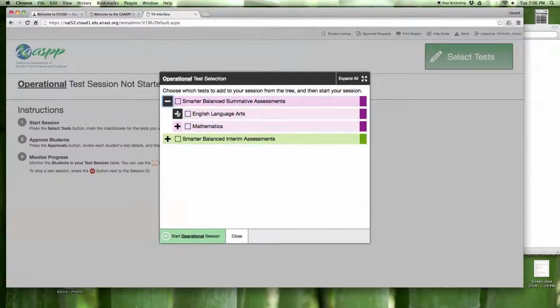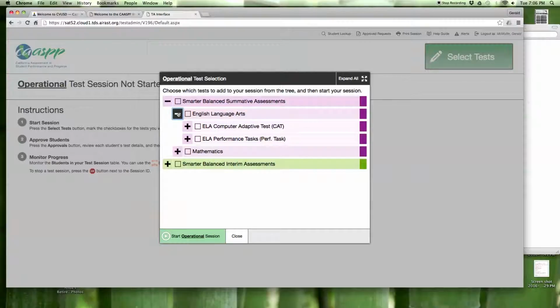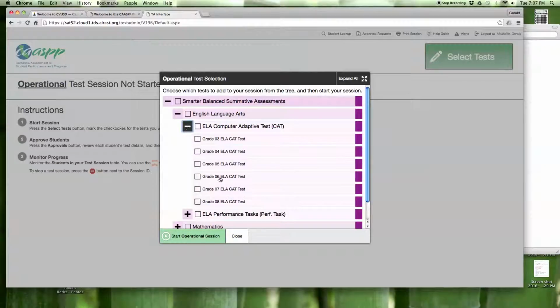So if I want to administer the English Language Arts test, you could see now I've got the CAT test, the Computer Adaptive Test, and then the longer performance task. The CAT test, as you may recall, is the test that is most like a multiple choice, whereas the performance task was a longer task that required more reading and writing and research. When you're ready to give either of these tests, then you can click on the plus sign again, and now you see the grade levels.